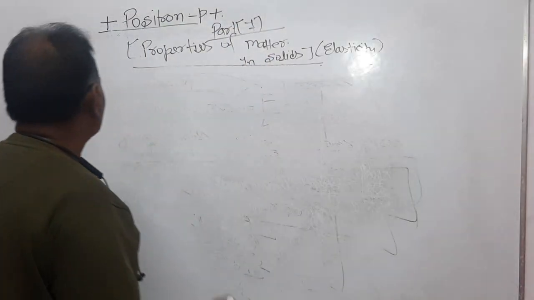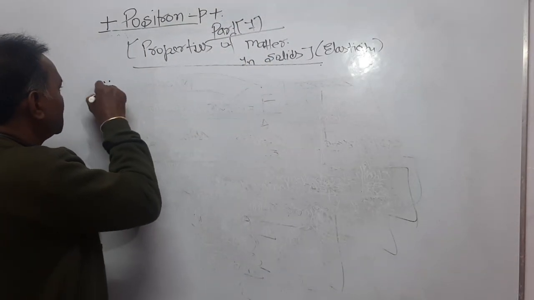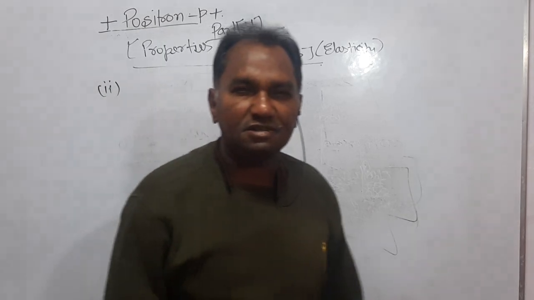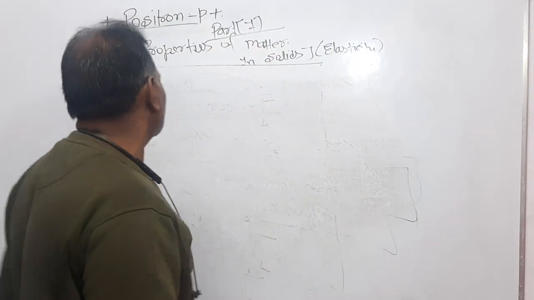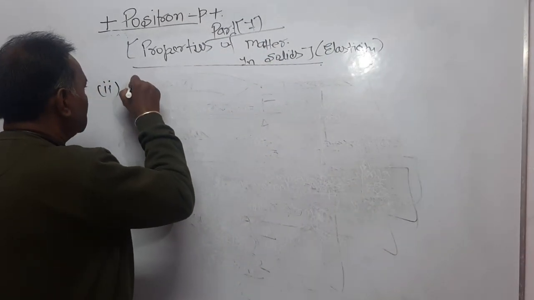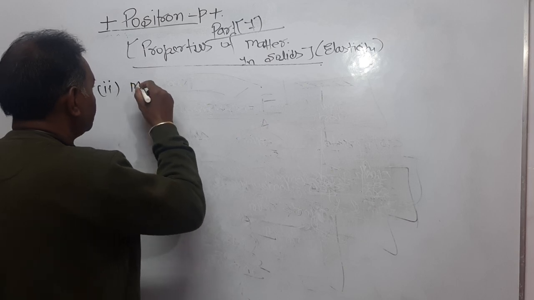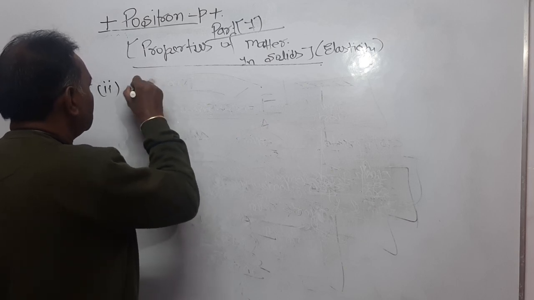Now dear students, the first elastic constant we discussed was Young modulus, and the second one is bulk modulus.